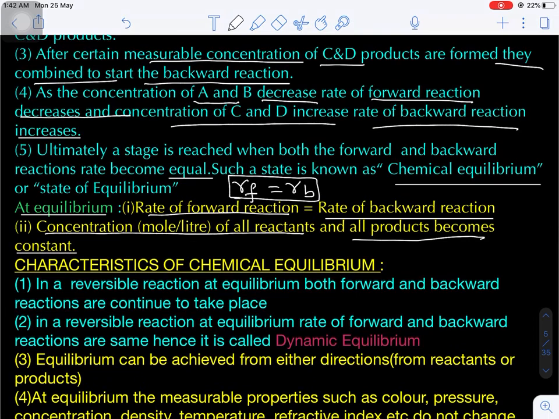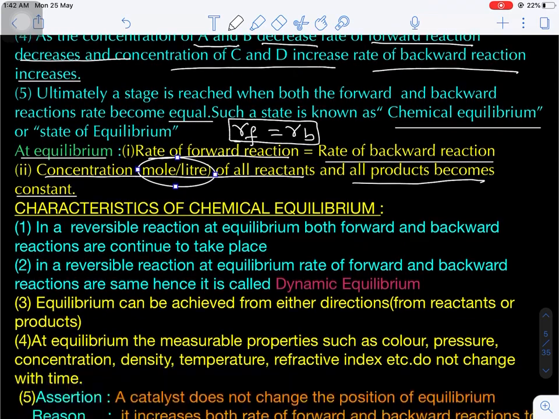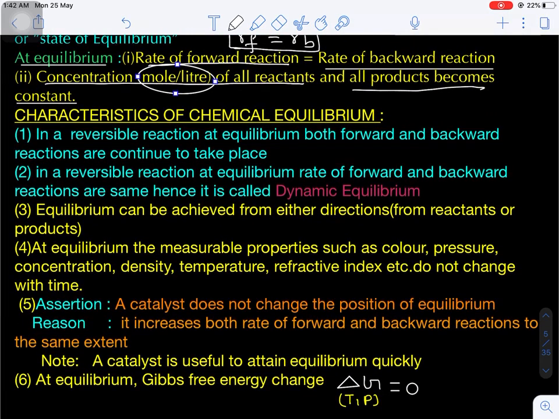This is very important, constant. The concentration unit is moles per liter. Now here are some characteristic points regarding chemical equilibrium. This is a very important topic. Are you getting my point?